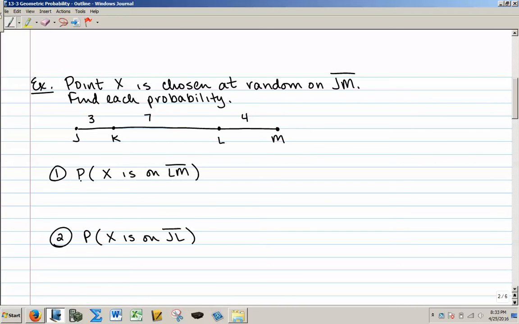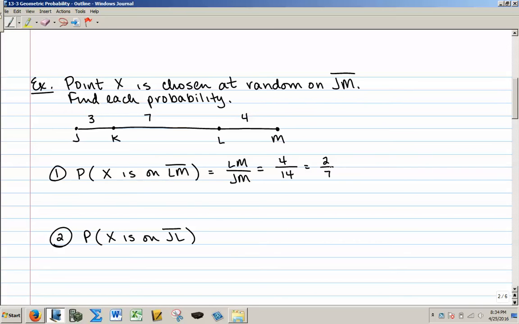So first of all, we need to find the probability that point X chosen at random lies on segment LM. To do that, we're going to take the length of segment LM and divide that by the length of segment JM. LM is 4, JM is 3 plus 7 plus 4, or 14, reducing that fraction, 2 over 7. So the probability of choosing a point at random on JM and it being on segment LM is 2/7.